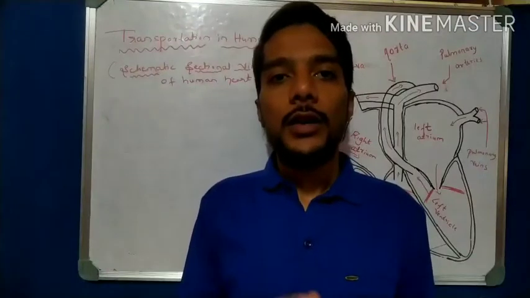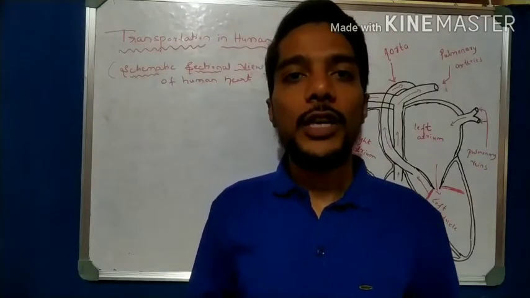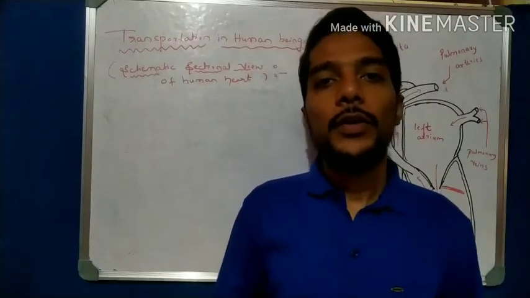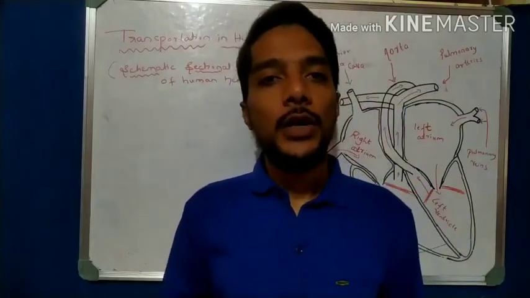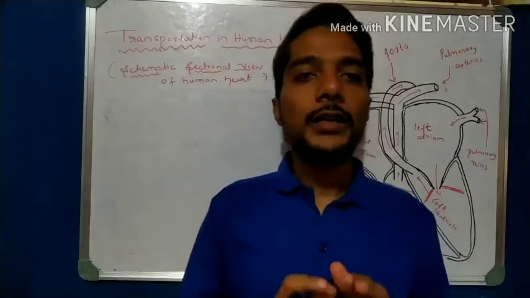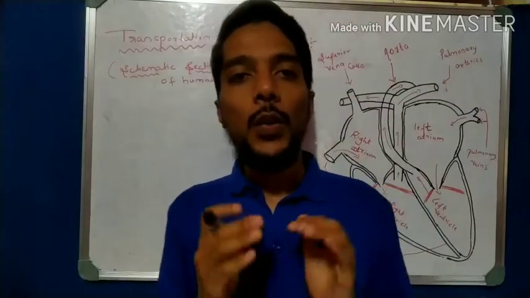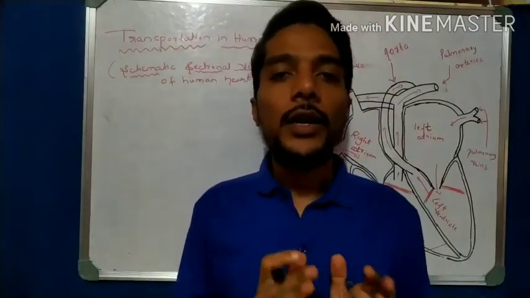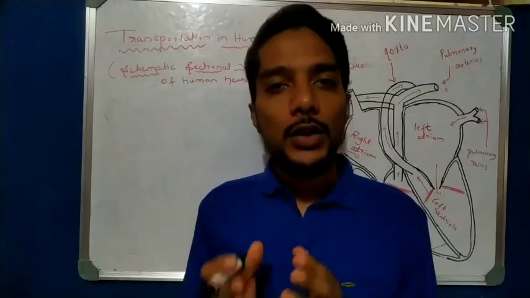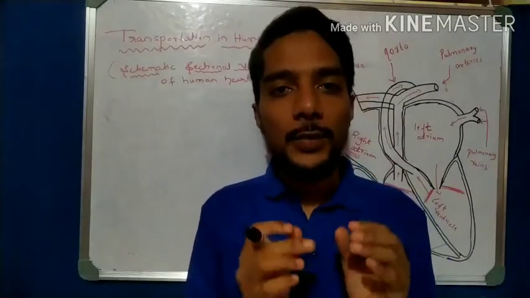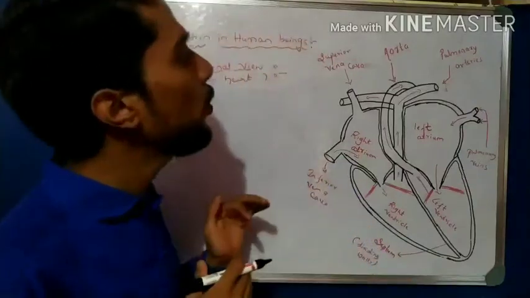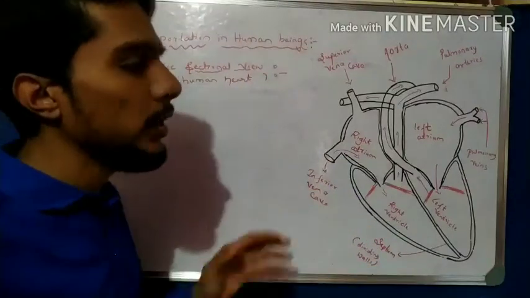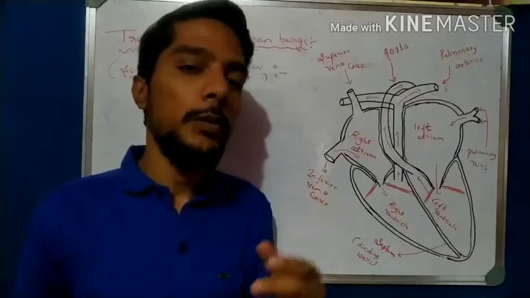Hi students, now in this new video of the life process chapter, we will learn about a very important concept, that is transportation. In this chapter we take two types of transportation: transportation in plants and transportation in animals. In animals, we take the transportation in human beings. So in this video we are trying to understand the whole concept of transportation in human beings.